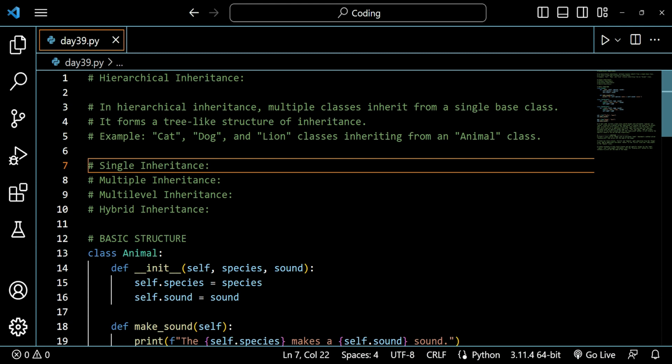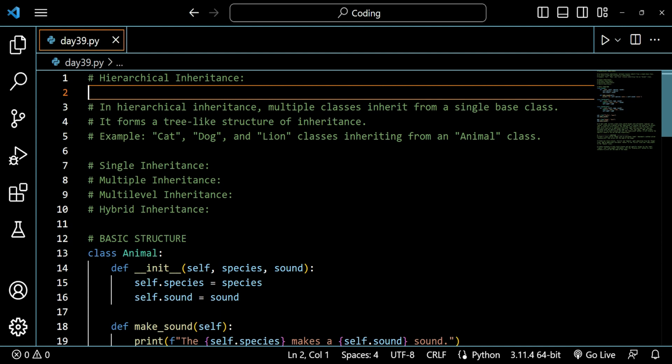My name is Arsalan and today we are on day 39 of solving the object-oriented programming system questions with the help of Python. So today we will be discussing another concept of object-oriented programming system, that is hierarchical inheritance. We have already discussed what inheritance is. We have already discussed different types of inheritance, and this is another type of inheritance, that is hierarchical inheritance. We already discussed single inheritance, multiple inheritance, multi-level inheritance, and today we will be discussing hierarchical inheritance. So today's topic is hierarchical inheritance.